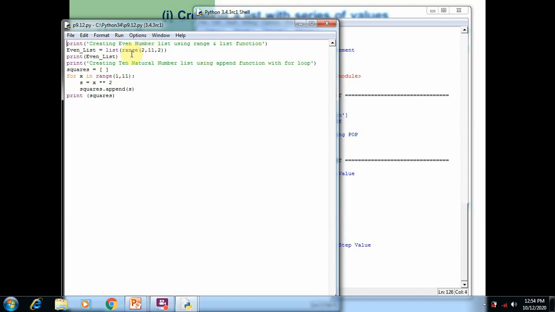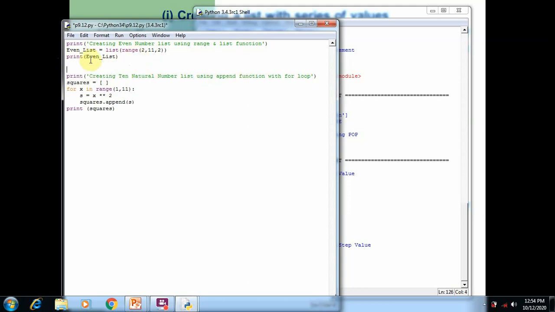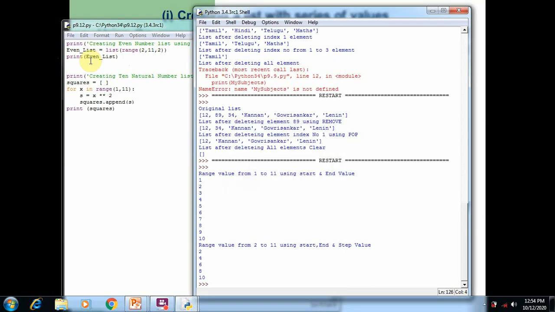So all the values are stored in the even_list. By using the print command we print the elements. After that, we create a 10 natural number list using the append function, which we discuss later. First we run the program and understand up to these three statements. So here you can see